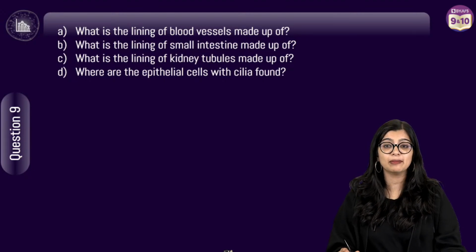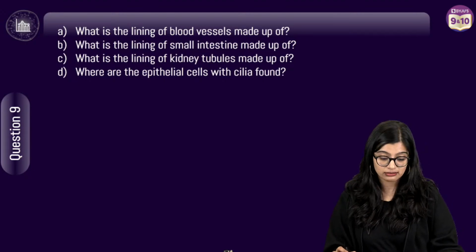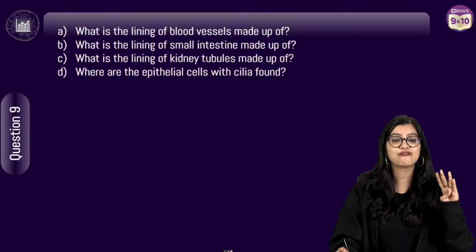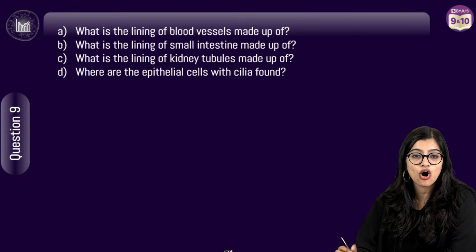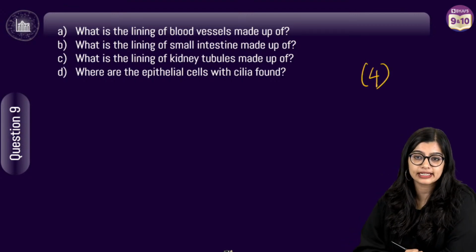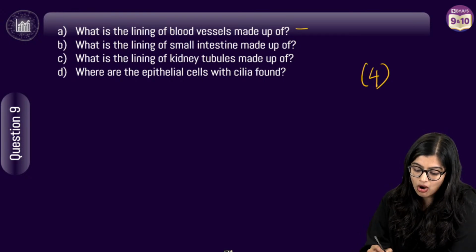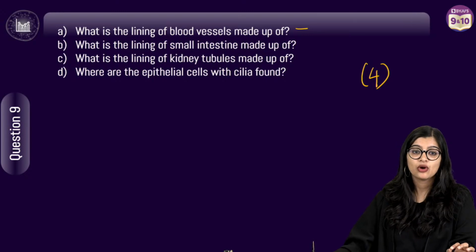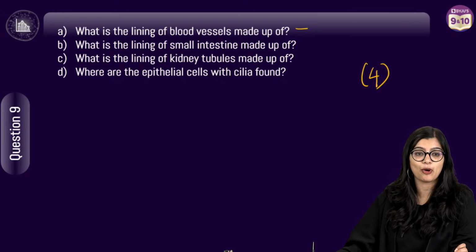Now moving on to question number 9. For students who had doubts in epithelial tissue, this is for you. So we have 4 questions, right? 4 questions, 4 marks, 1 mark each. What is the lining of blood vessels made up of, right? What is the lining of blood vessels made up of?